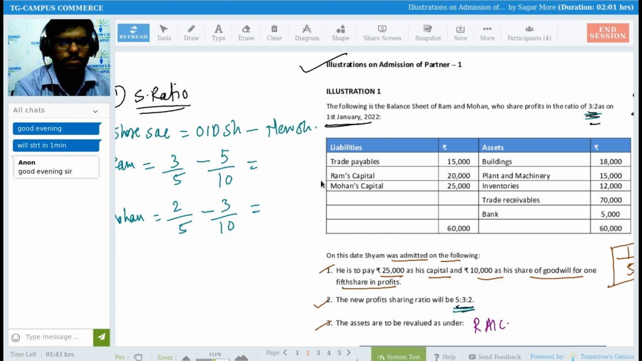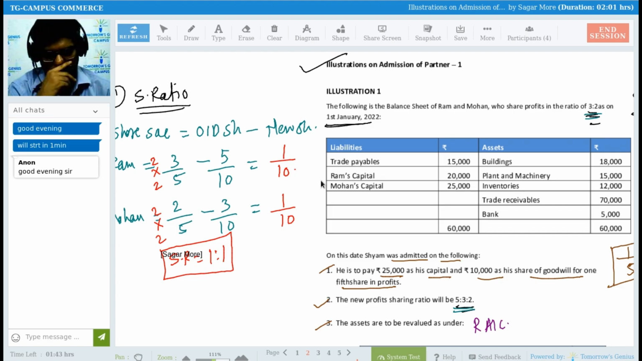I can solve this by LCM. Six minus 5, 1, right? 1/10. Here also 1/10. So I can say the sacrifice ratio is 1:1. Getting it, Shivarish? Sadhana, Shivarish, Parth, Sarthi? Yes, sir. Okay, so the sacrifice ratio is 1:1.